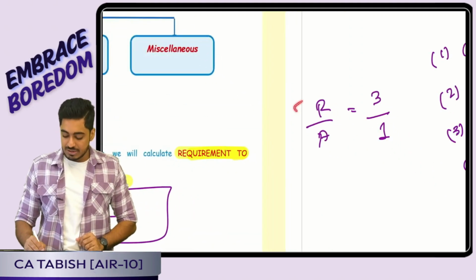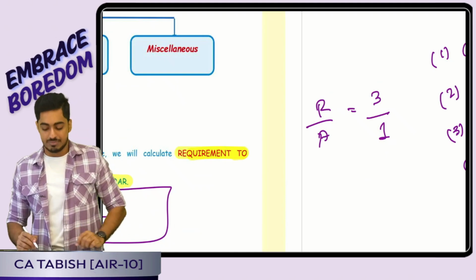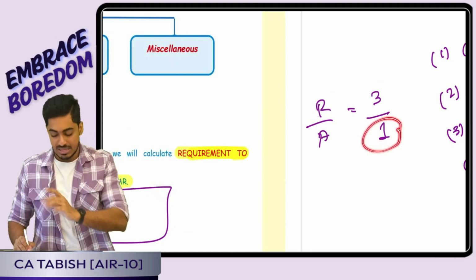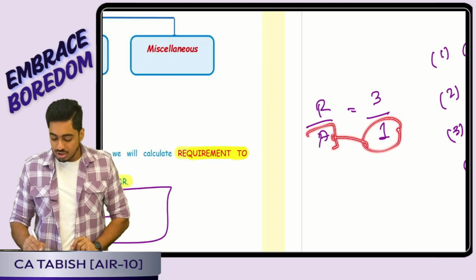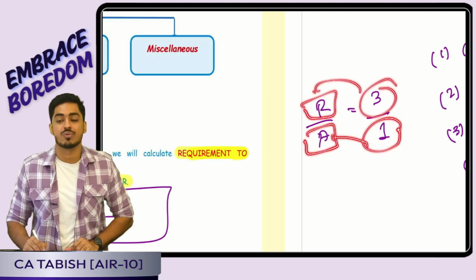Say for example, requirement is 3, availability is 1. So I got my RAR as 3. It means 3 divided by 1. What on earth does it mean? It means that if 1 unit of resource is available, 3 units of resource are required.